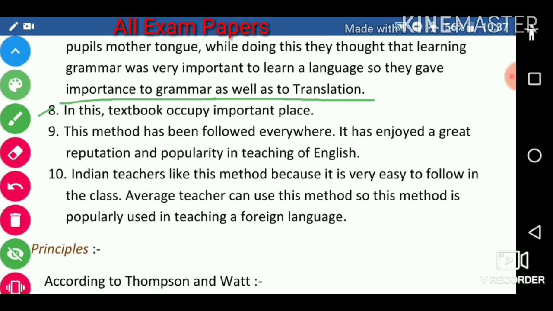Next, in these textbooks translation occupies an important place. This method has been followed everywhere. It has enjoyed a great reputation and popularity in teaching of English. Indian teachers like this method because it is very easy to follow in the class, and average teachers can use this method. So this method is popularly used in teaching a foreign language.